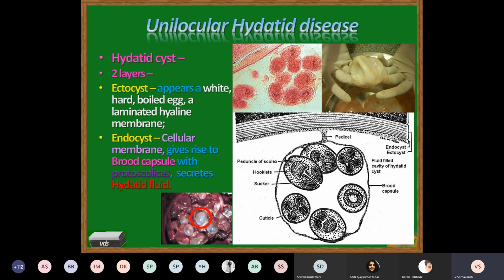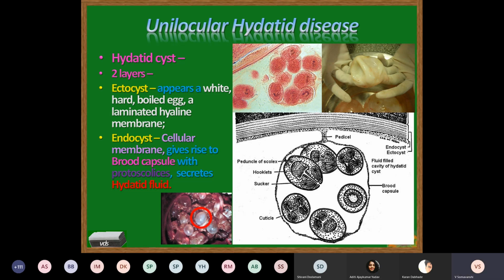So daughter parasite heads are seen in the brood capsule, developed from the germinal layer of the hydatid cyst. Numerous such cysts develop inside a mother hydatid cyst from the germinal layer. The brood capsule is a sac-like structure in which small daughter heads of the parasite, called protoscolices, develop.